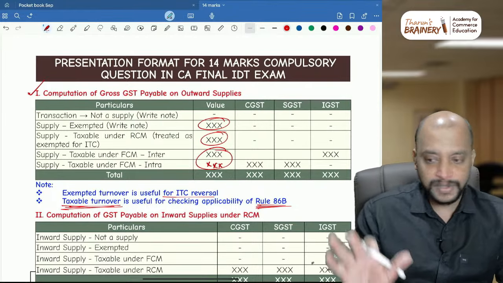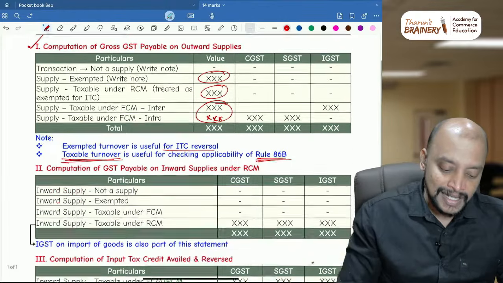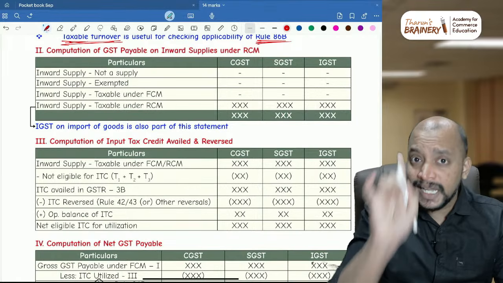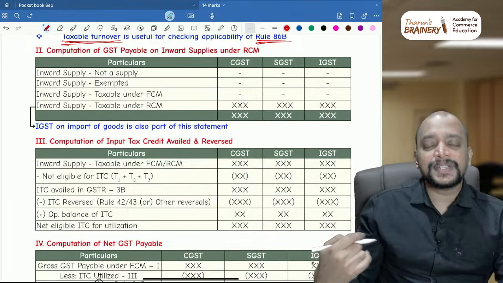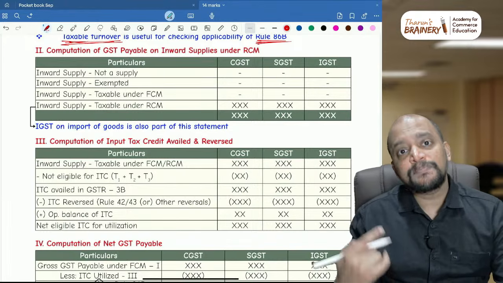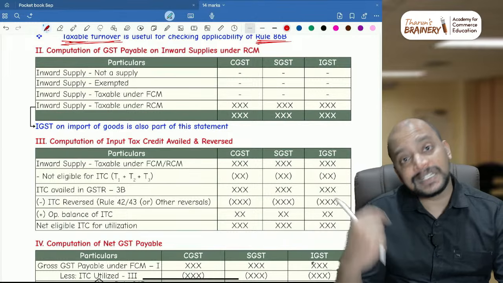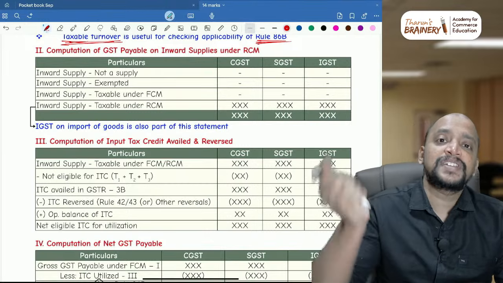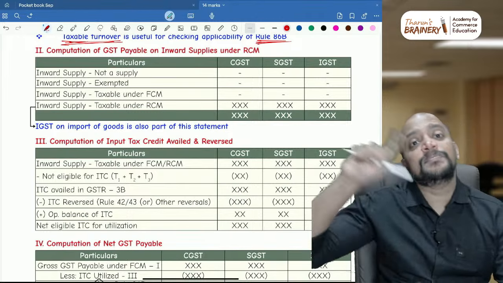So this is about statement number 1, and you need to write the notes for each and every point. Then suppose if it is inward supply, so outward supply will be appearing only in statement number 1, whereas we have some inward supplies. These inward supplies, we need to analyze, may be coming under 2 statements. If it is inward supply covered under RCM, first you need to keep it under statement number 2. Also we need to check whether ITC is available or not. If ITC is available, you need to enter it in statement number 3 also.